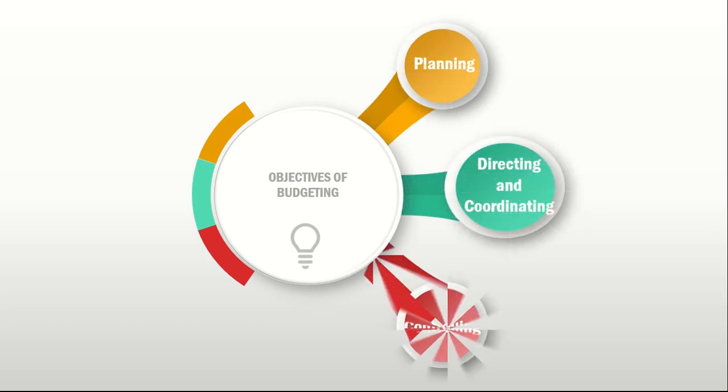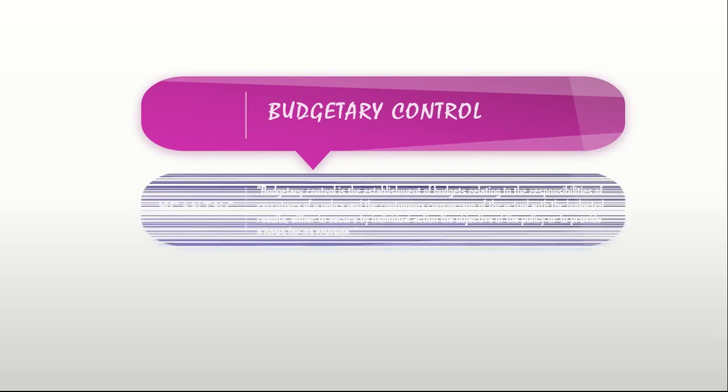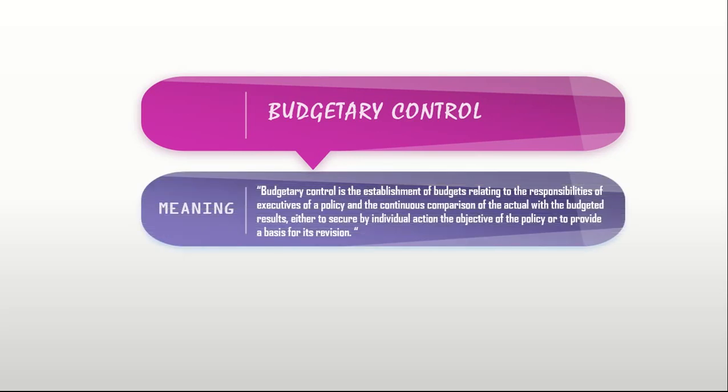Controlling. Budgetary control. Meaning. Budgetary control is the establishment of budgets relating to the responsibilities of executives of a policy and the continuous comparison of the actual with the budgeted results, either to secure by individual action the objective of the policy or to provide a basis for its revision.